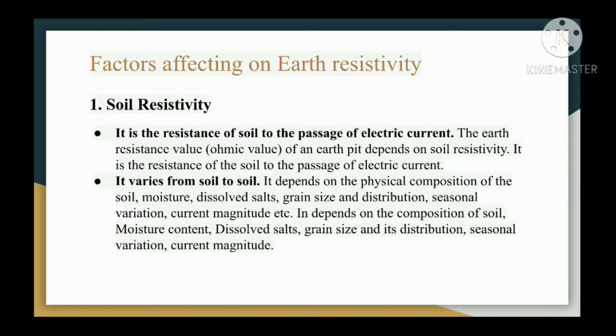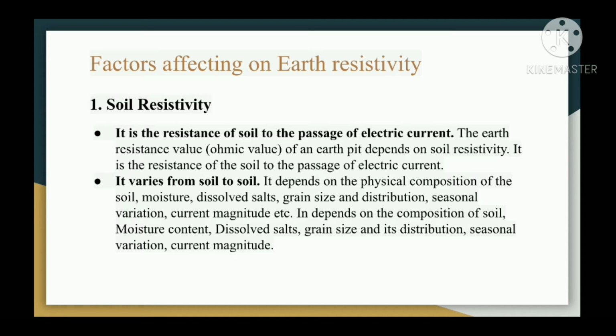Next one is factors affecting on earth resistivity. So first factor is soil resistivity. It is the resistance of soil to the passage of electric current. The earth resistance value of an earth pit depends on soil resistivity. It is the resistance of the soil to the passage of electric current. It varies from soil to soil.